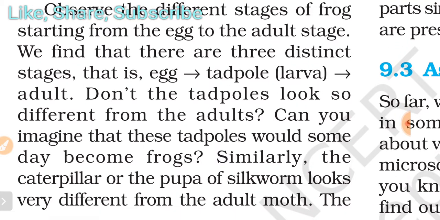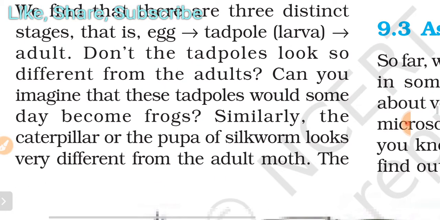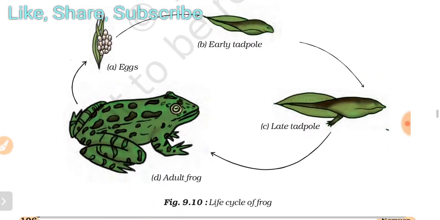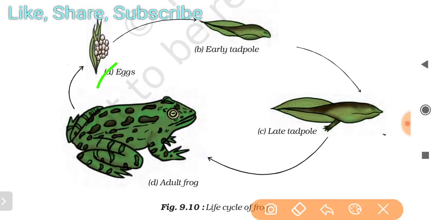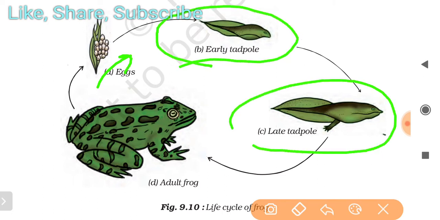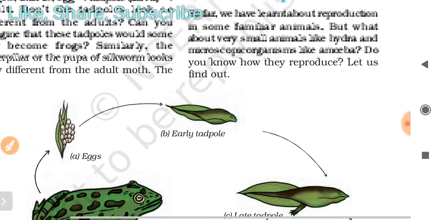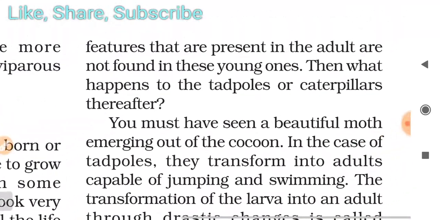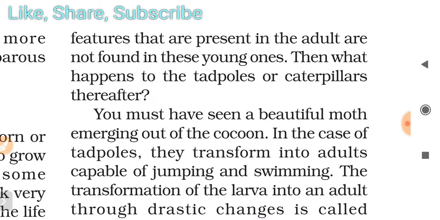Doesn't the tadpole look so different from the adult? Can you imagine that these tadpoles would someday become frogs? Similarly, the caterpillar or the pupa of the silkworm looks very different from the adult moth. This is the life cycle of a frog. It lays eggs, and its early tadpole stage is here. Then it is called a late tadpole. It looks so different from the frog, but it eventually metamorphoses into an adult. Features that are present in the adult are not found in these young ones.